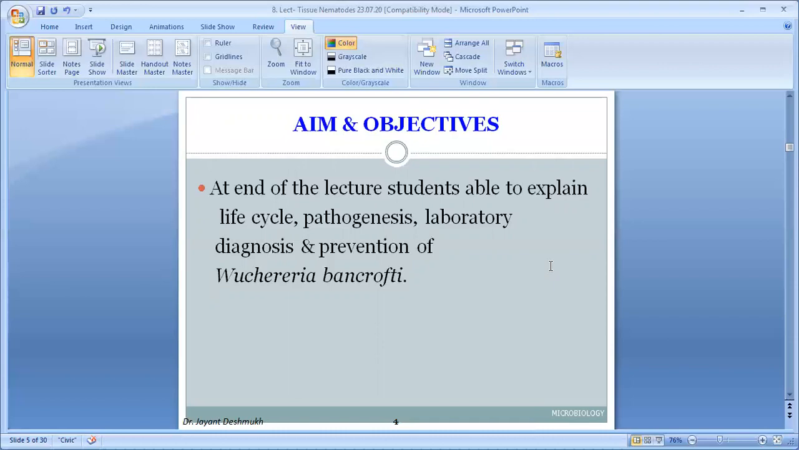This worm was first identified by two scientists named Wucherer and Bancroft. Wucherer identified the microfilaria, its larval form in the body, and Bancroft identified the adult worm in the body. So the complete name comes from two scientists and their discoveries, microfilaria and adult worm: Wuchereria bancrofti, the causative agent of filaria. Filariasis is caused by other worms also, so this one is known as Bancroftian filariasis. So at least we should know the life cycle of Wuchereria bancrofti, pathogenesis, lab diagnosis, and how we prevent the filariasis caused by Wuchereria bancrofti.